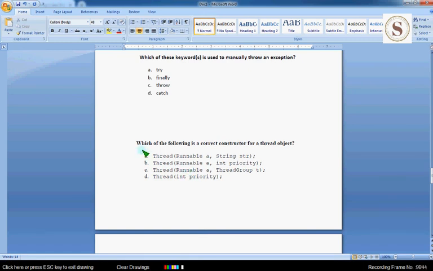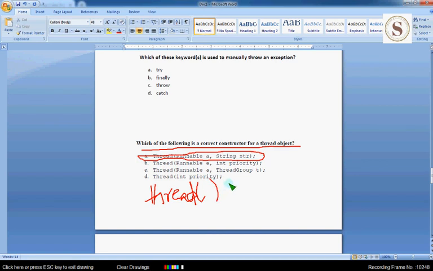Which of the following is a correct constructor for a thread object? So friends, the correct answer for this is option A. This is the signature or the syntax for constructor of a thread object. It can also be represented as, other correct answer is thread.